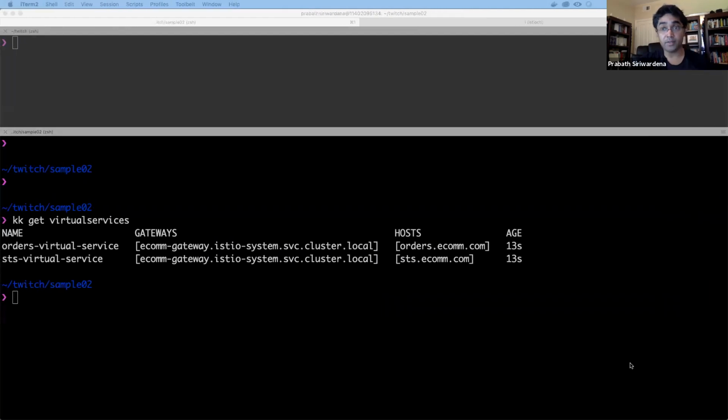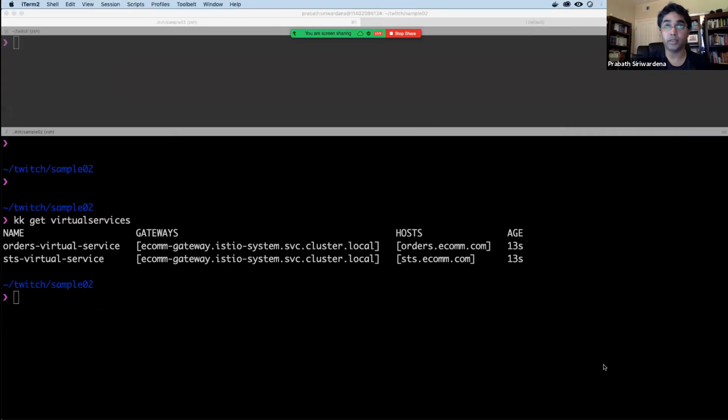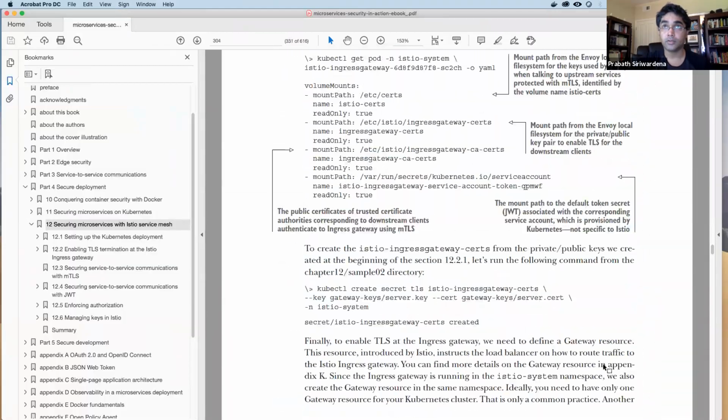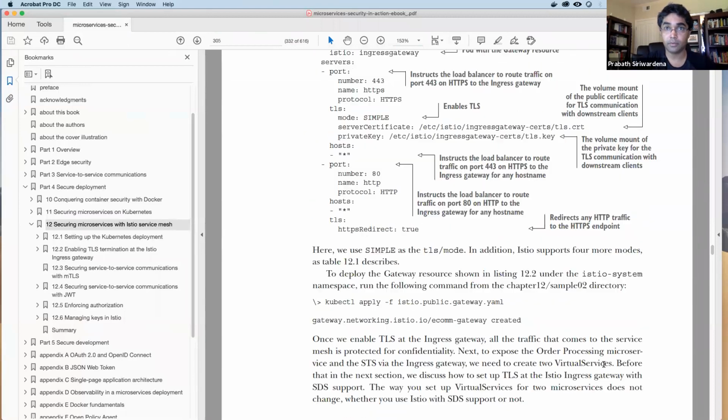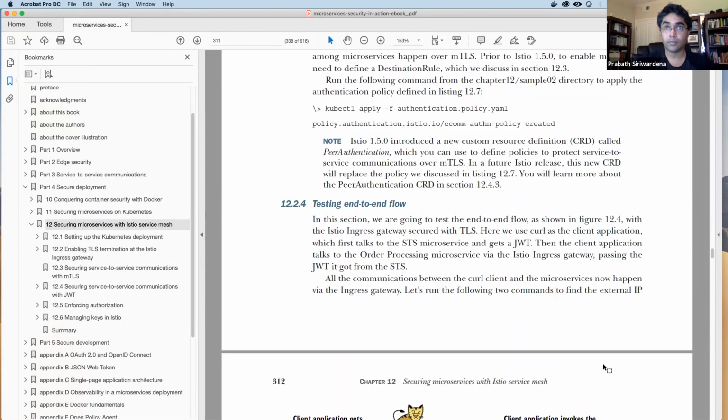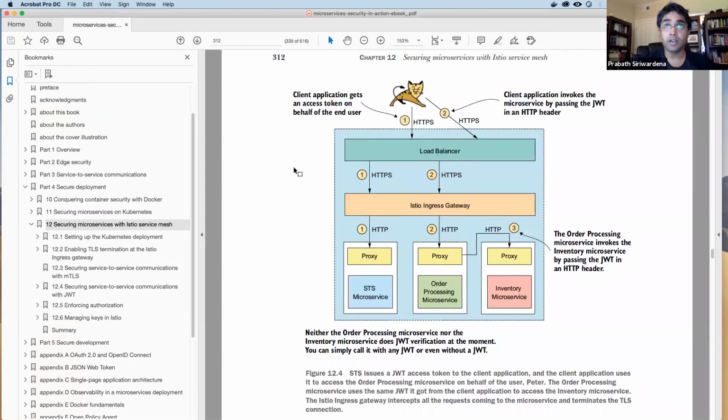Okay. So now we can try out the same thing we did before, but now we need to route the request to our order processing microservice through the Istio Ingress Gateway. So both the requests going to STS and the order processing microservice now will go through the Istio Ingress Gateway. Let's go to the diagram and see. If you look at this diagram, now all the requests coming to our proxy will go through the Istio Ingress Gateway, right? To the STS and also to the order processing microservice.